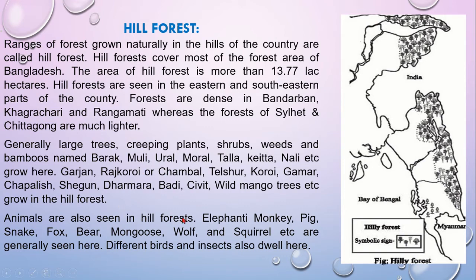Animals like elephant, monkey, pig, snake, fox, bear, mongoose, wolf, and squirrel are generally seen here. Different birds and insects also dwell here. In this forest, people cultivate.